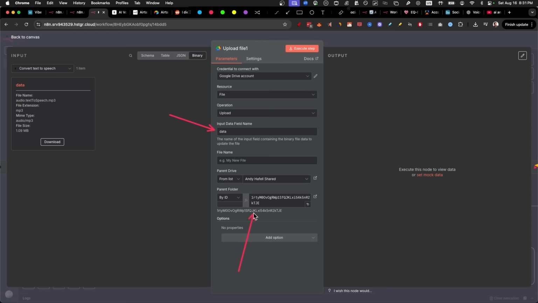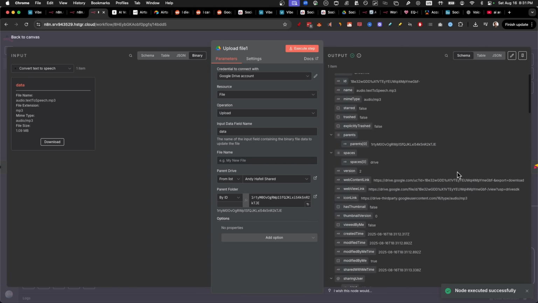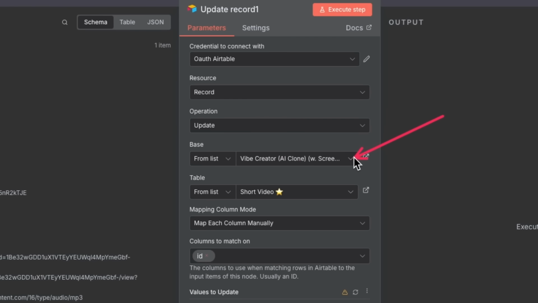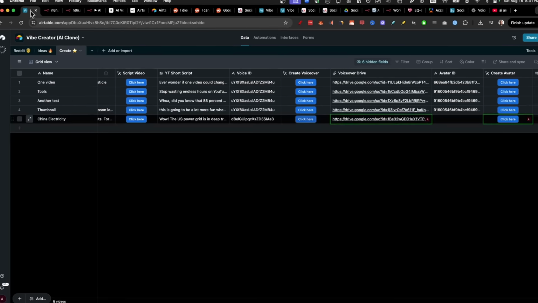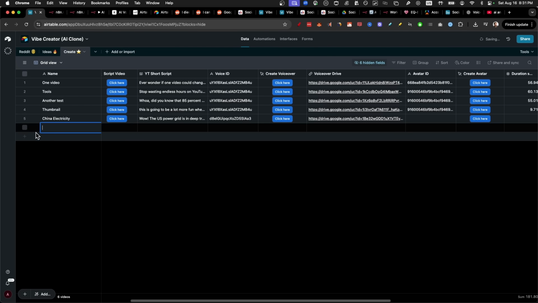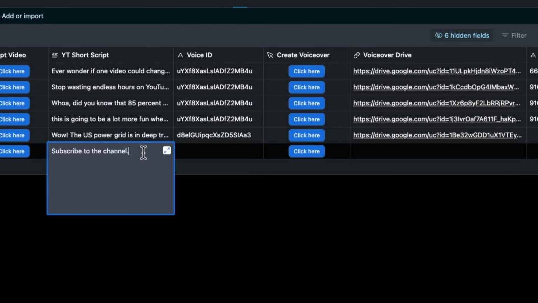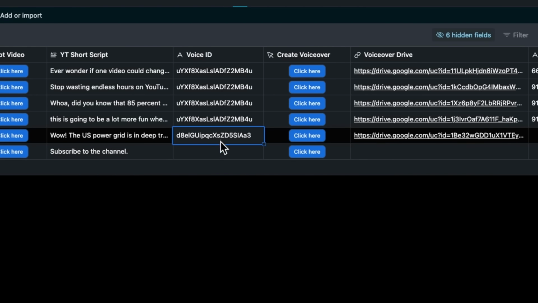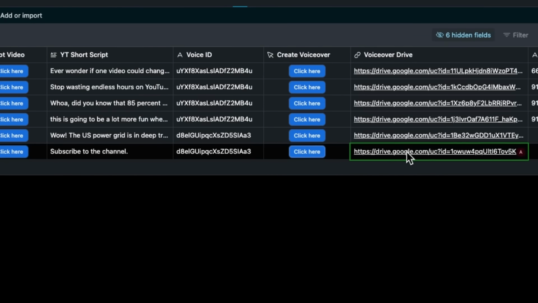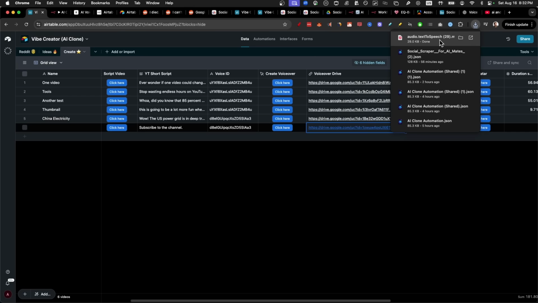Also, choose a parent folder that you want the file to live, execute that step, it's uploaded, and now we update the Airtable record. So for you, just change this to the base with your name, execute, and just like that, it should be updated in our Airtable. So you can now get your AI clone to say anything. Just write a quick text field in here. Copy your voice ID, execute the workflow, and click on the voiceover. In just a couple of seconds, you have a new drive link with your voice clone.